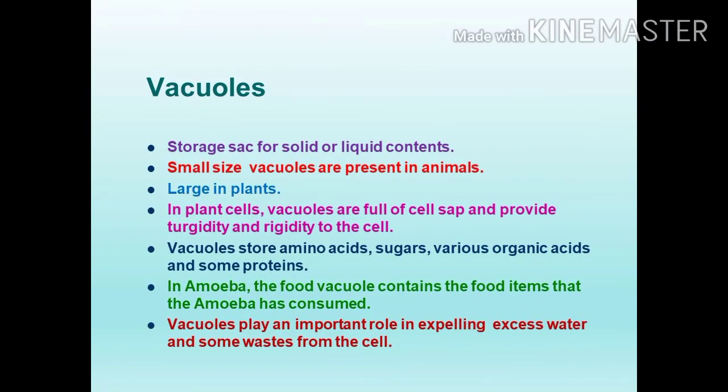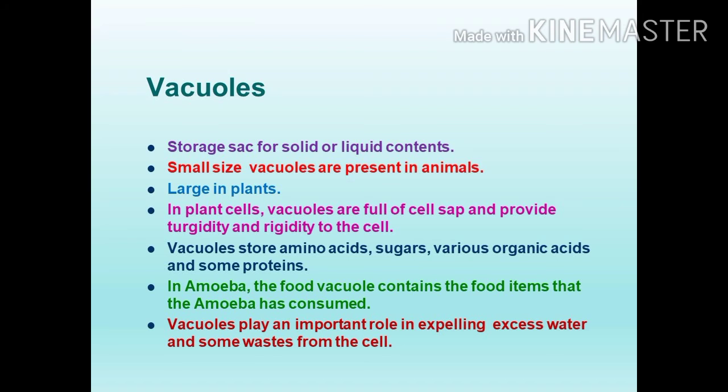Let's see the vacuoles. The vacuole is a space cavity, a storage sac for solid or liquid contents. Small vacuoles are present in animal cells, but in plant cells the vacuoles are larger in size. In plant cells, the vacuoles are full of cell sap. What is cell sap? Sap is a juicy substance and provides turgidity and rigidity to the cell. What is the meaning of turgidity?